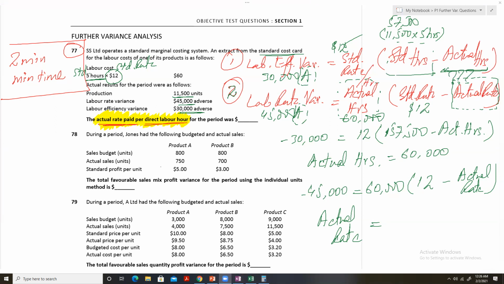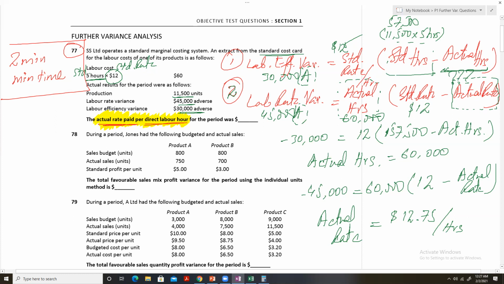Yes, you are correct. The correct answer is 12.75. This is the actual rate: $12.75 per hour. So you see how easy it is to solve a question that requires you to perform a backward calculation of variance. It is not difficult at all.